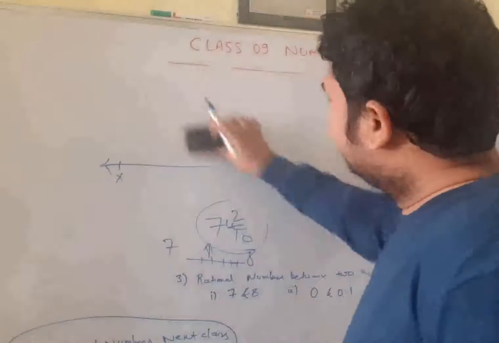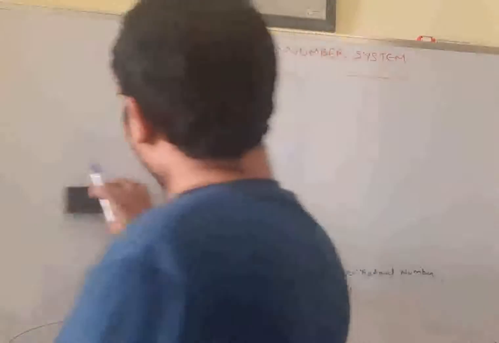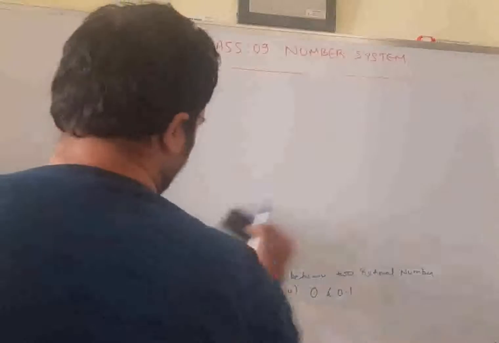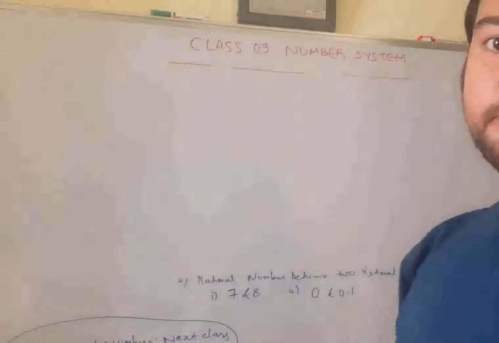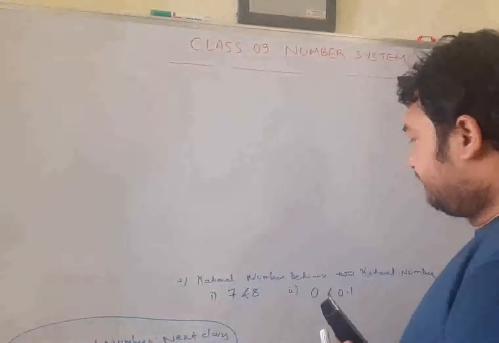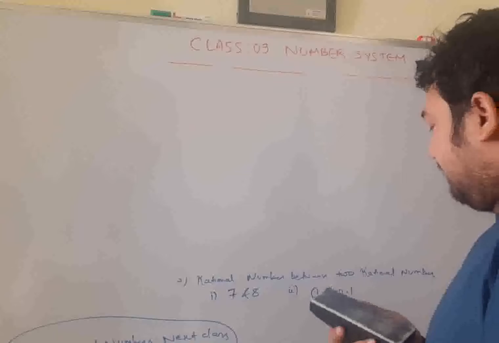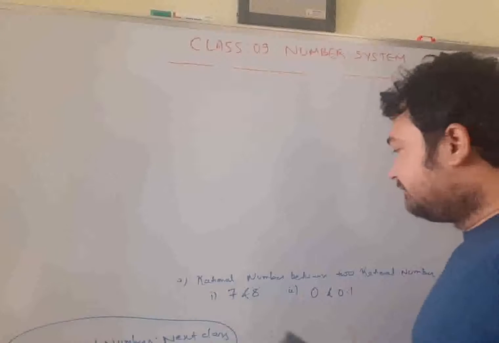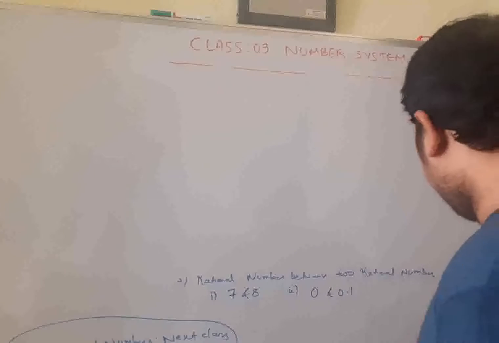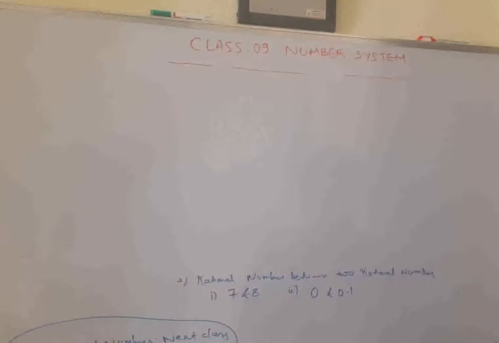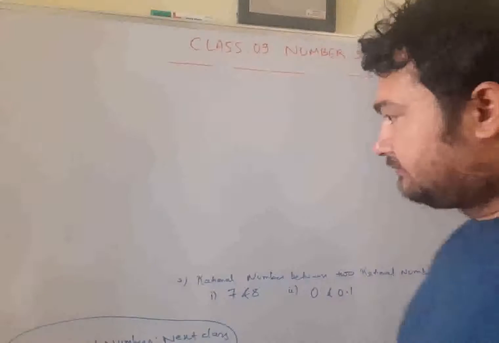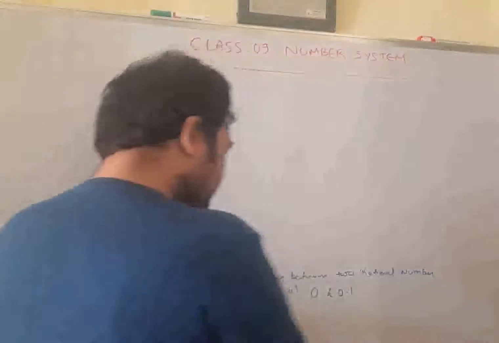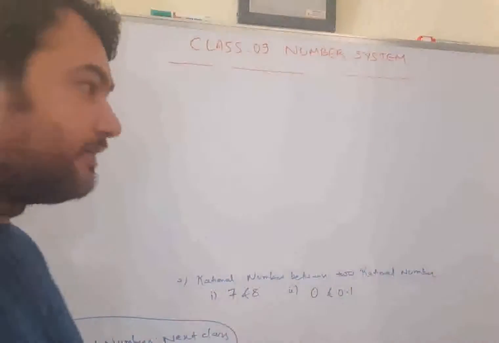So representing integers, whole numbers, natural numbers on the number line is much easier for you. Now our last topic for today, rational numbers between two rational numbers. How do we find a rational number between two given rational numbers?